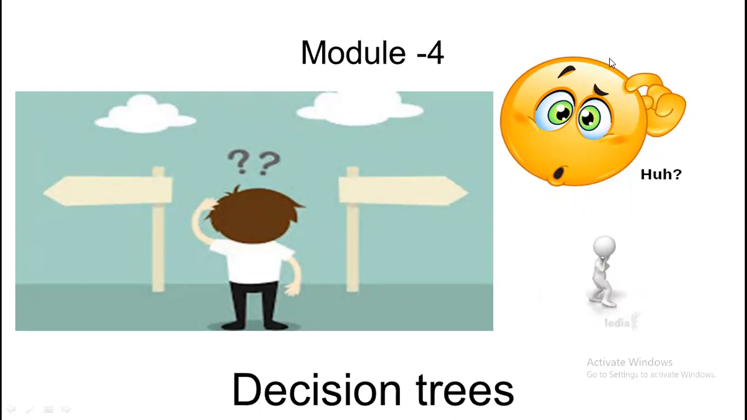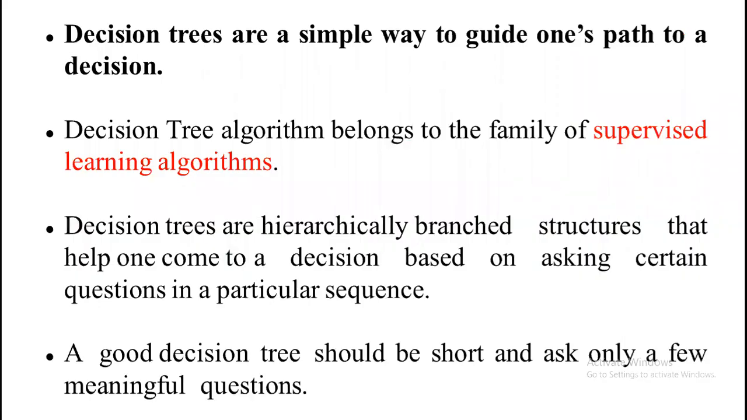Today's discussion is decision tree. Decision trees are a simple way to guide one path to a decision. Decision tree algorithm belongs to a family of supervised learning algorithms.